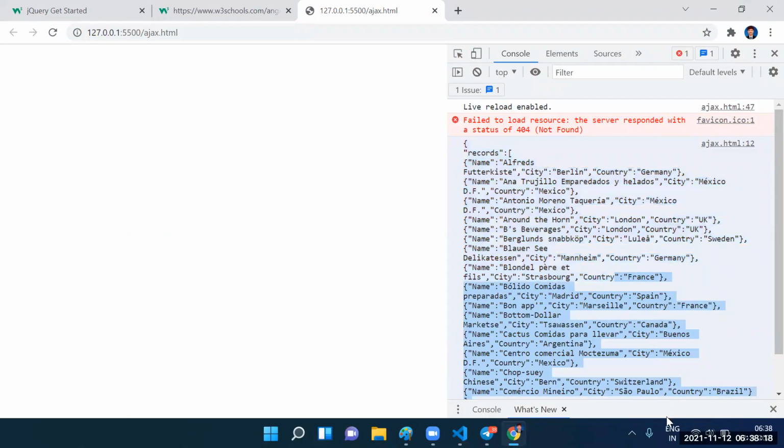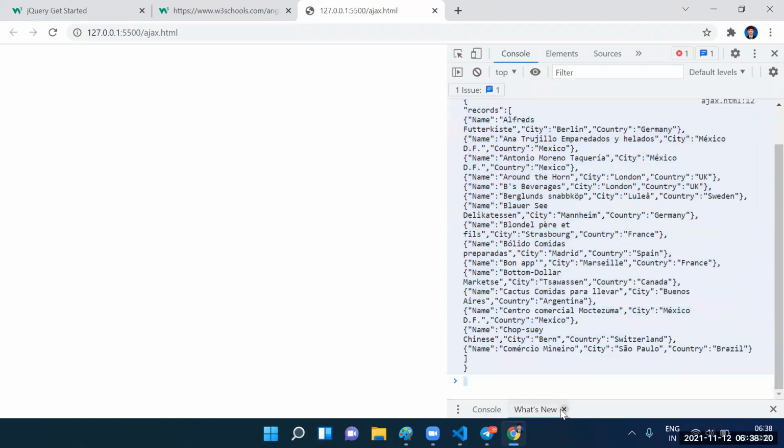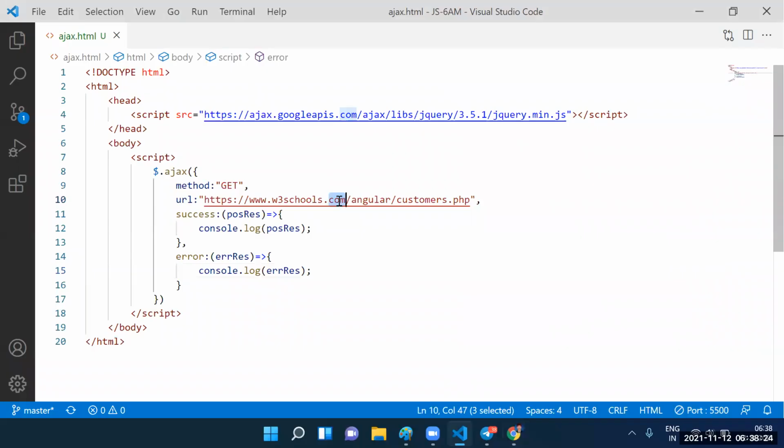So this is the way to make the asynchronous call by using the jQuery library. We can make an asynchronous call by using which library? jQuery library. Fine. Extract the data from the server, sir? Exactly. That is called the asynchronous call.